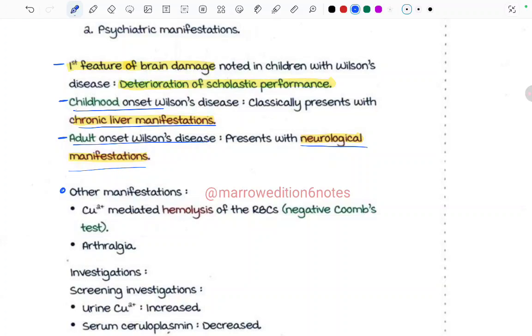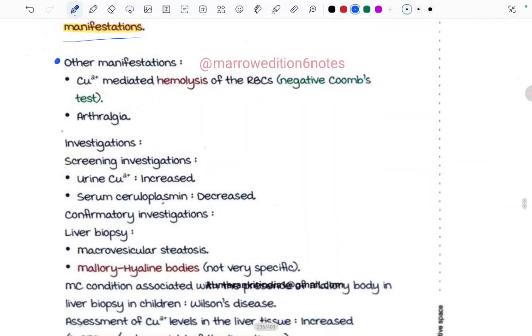What are the other manifestations of Wilson's disease? Copper mediated hemolysis of the RBCs, that is negative Coombs test will be seen, and arthralgia. Fine. So there can be hemolysis even in Wilson's disease and arthralgia. What are the investigations that need to be done in Wilson's? First one is the screening investigations. Urine copper is increased, serum ceruloplasmin is decreased. Fine, urine copper is increased and serum ceruloplasmin is decreased. This was the screening investigation.